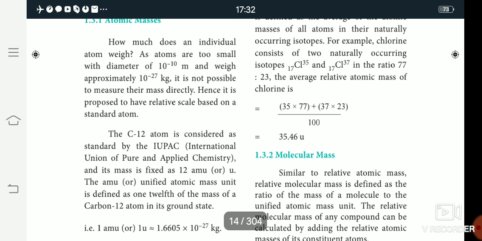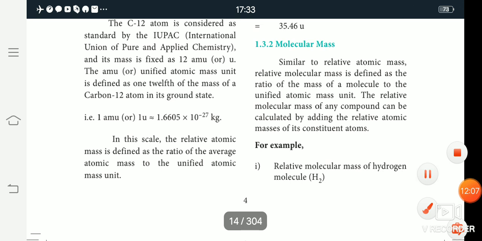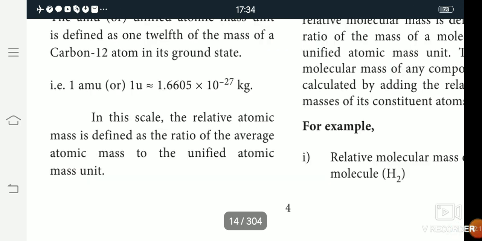So what is an atomic mass unit? The atomic mass unit is defined as 1/12 of the mass of a carbon-12 atom. Carbon-12 is fixed at 12, the carbon atomic mass, in its ground state. So it is called the atomic mass unit. The first one is the atomic mass unit, then the second one is relative atomic mass.